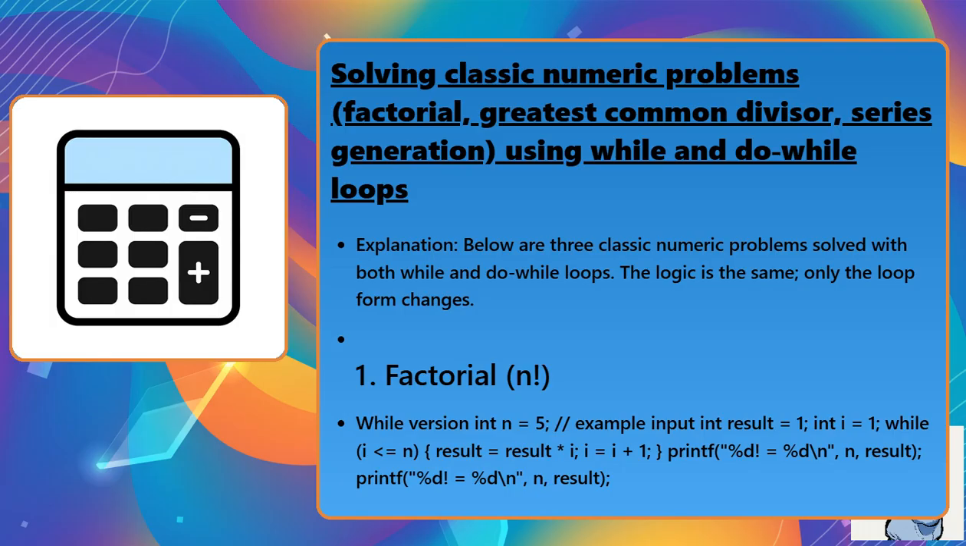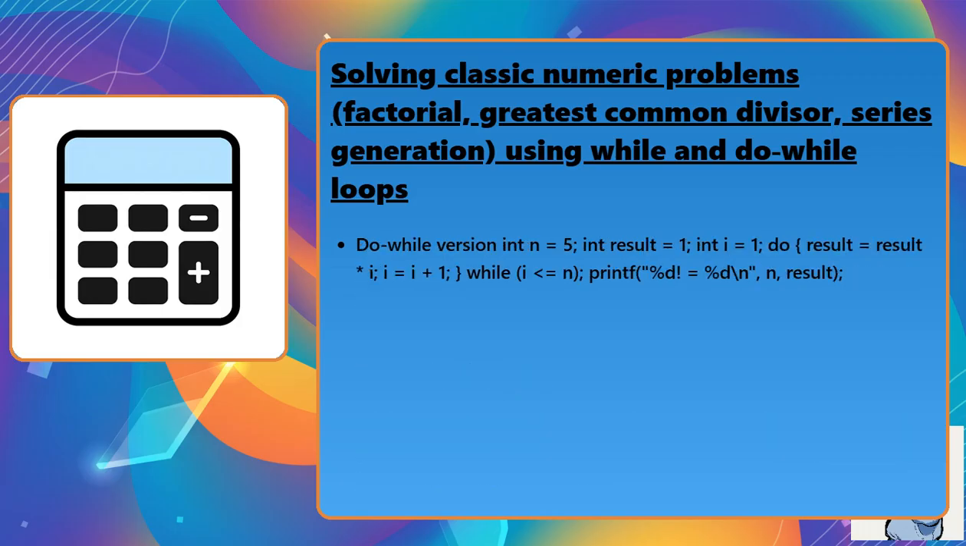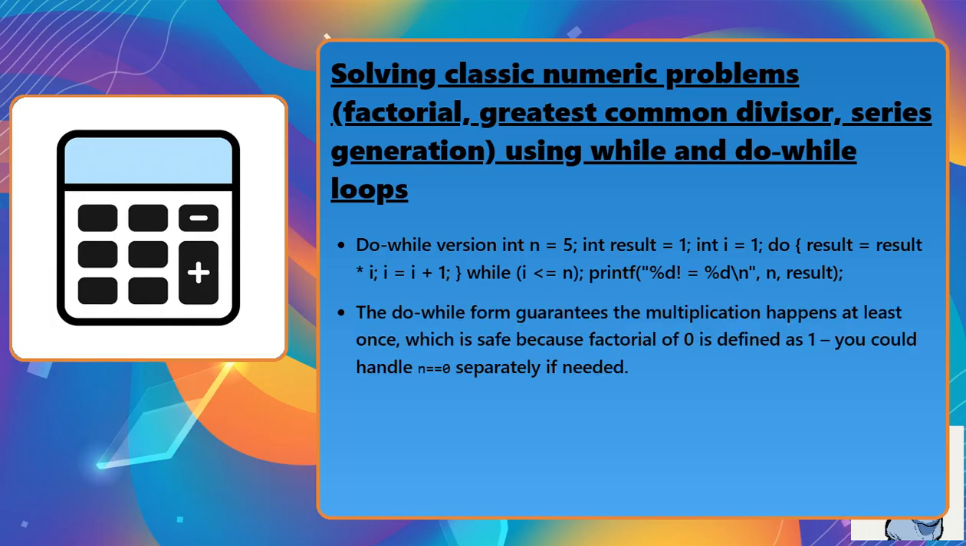result);. Do-while version: int n = 5; int result = 1; int i = 1; do { result = result * i; i = i + 1; } while (i <= n); printf("%d! = %d\n", n, result);. The do-while form guarantees the multiplication happens at least once, which is safe because factorial of 0 is defined as 1. You could handle n = 0 separately if needed.